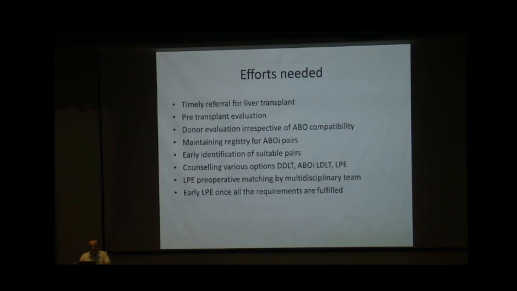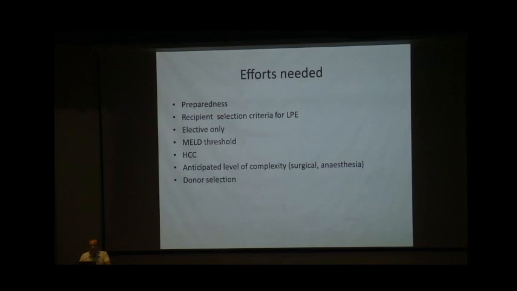Then LP preoperative matching by a multidisciplinary team. Along with the surgeons, the anesthetist should be equally happy that the risk in both the transplants is almost equal, or that they have optimized both the recipients enough to have the expected outcome. Then early LP: once all the requirements are fulfilled, they should be next on the priority, because we are balancing two pairs. If one of them gets either sick or withdraws consent, then again all the efforts will be futile. So preparedness: this can happen, and we should always keep at the back of our mind that we have to be prepared for a swap.